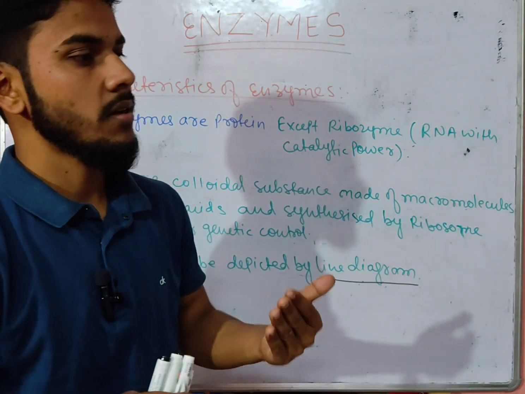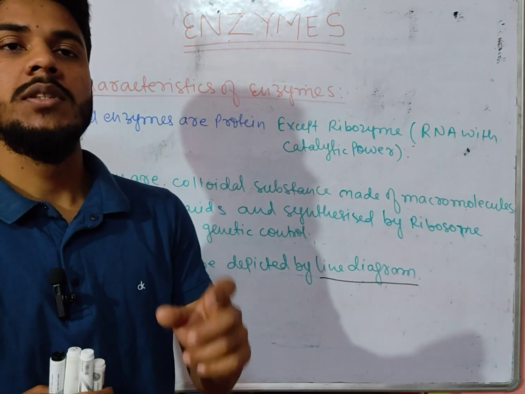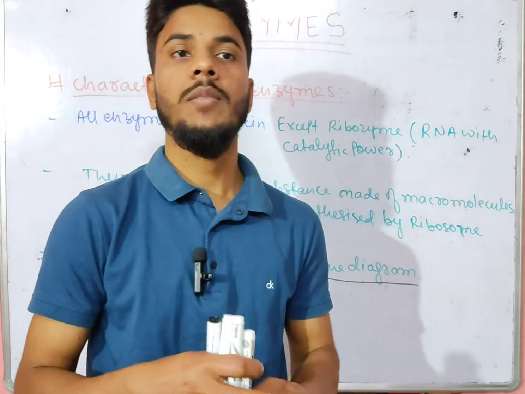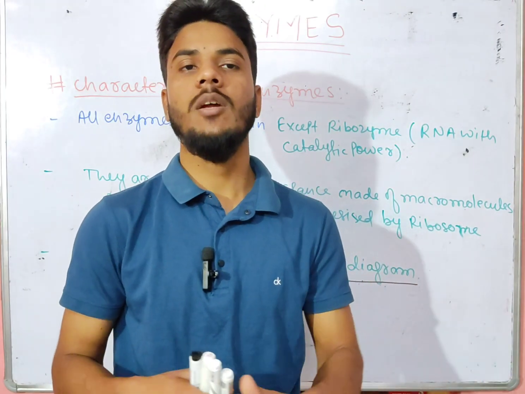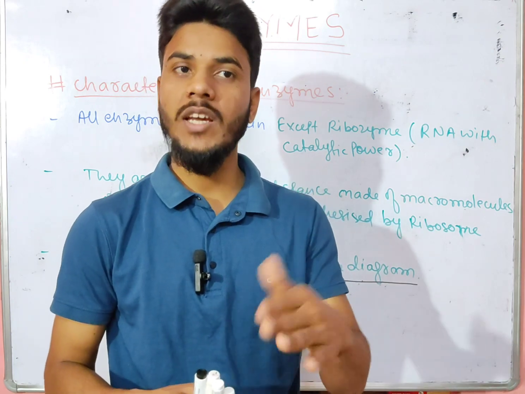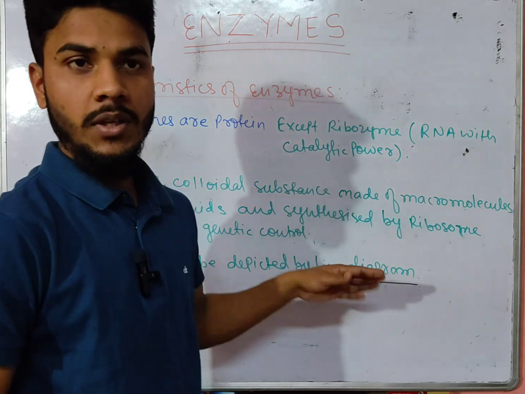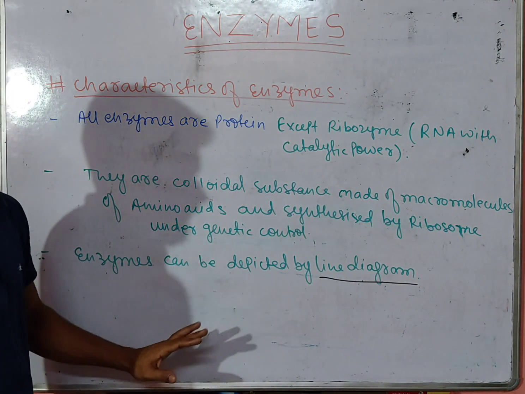Here line diagram means pictorial diagram, like we have a graph of the rate of reaction, how it is increasing, how it is decreasing, how it depends on temperature, pH, and substrate. So we can plot the graph of the activity of enzyme. That's why NCERT says enzymes can be depicted by line diagram.